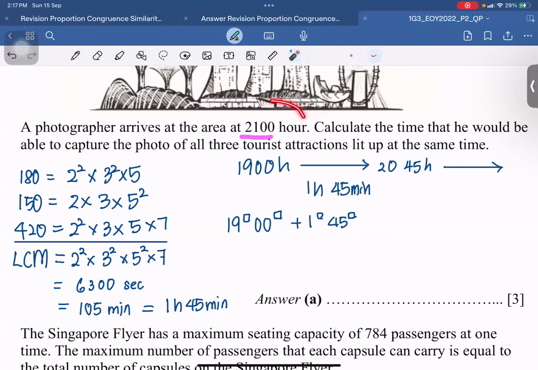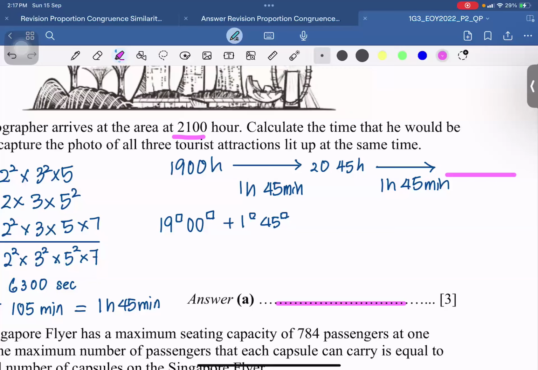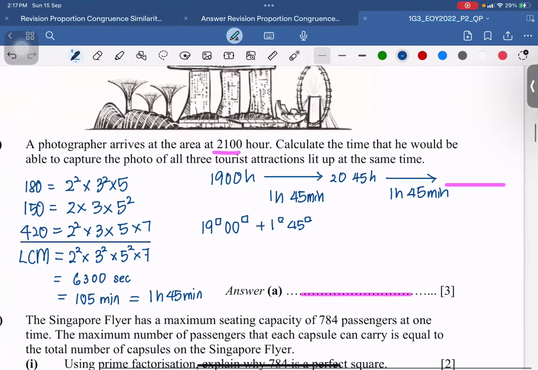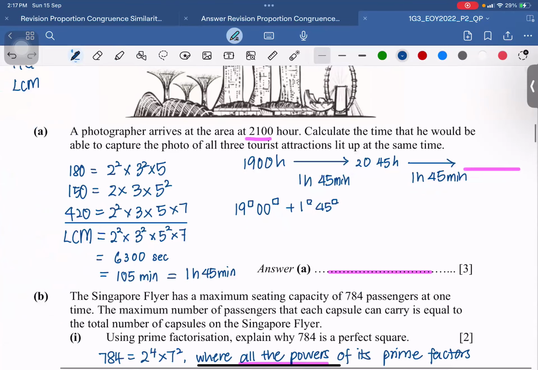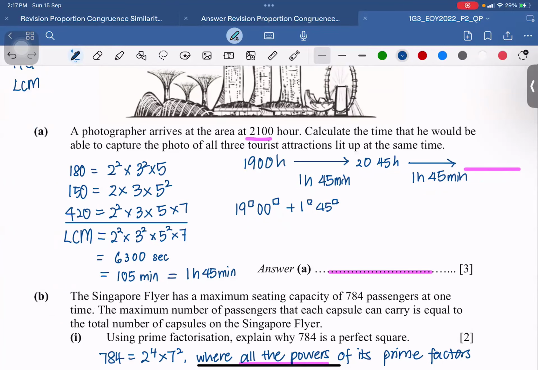Then they will meet each other. So based on that, I think you can give me the correct answer. Take your working, 20 hours 45 minutes, add another 1 hour, another 45 minutes, to give me the final answer. Then write down your timing in terms of hours. Is this okay? Maybe some of you might have gotten the correct answer, so I'll leave you to finish up this part of your working.